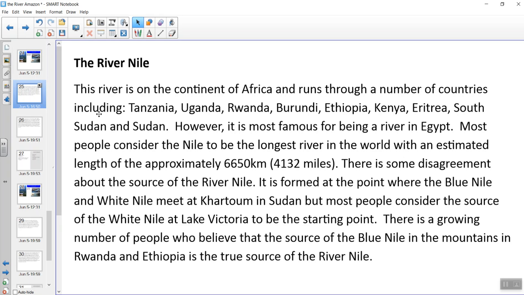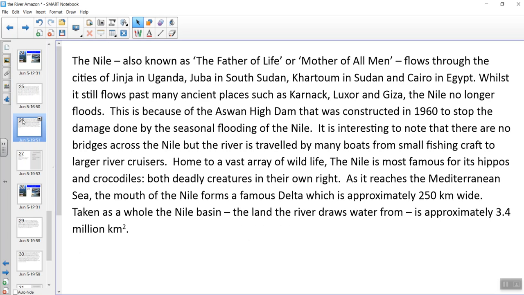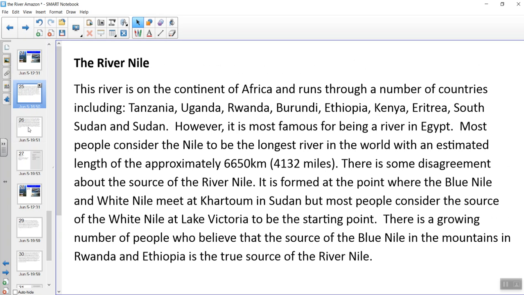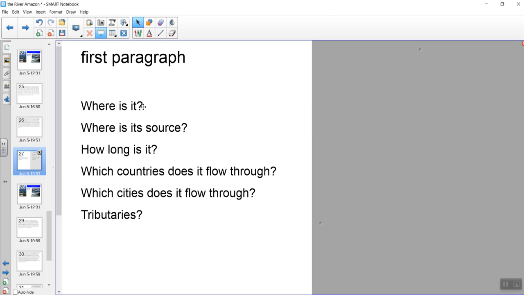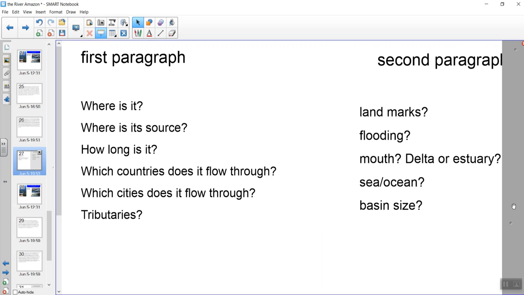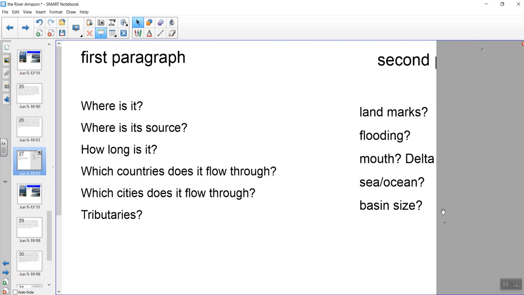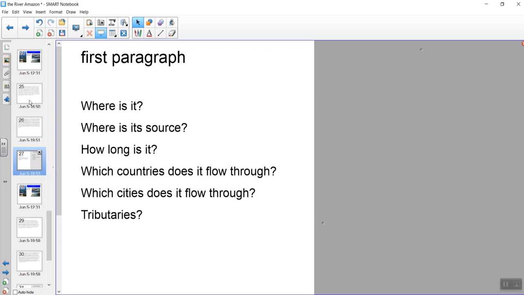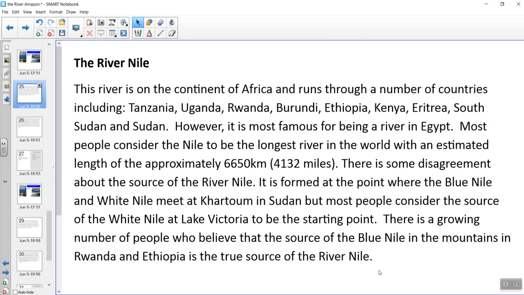So what I've done is I've written about the River Nile and I've written about it in 2 paragraphs. And in those 2 paragraphs, I've said things like where is it, what's its source, how long is it, what countries does it flow through, what tributaries does it have. And in the second paragraph, I've mentioned things like are there any landmarks, does it flood, is the mouth a delta or an estuary, what ocean does it flow into, what's the size of the basin. So I'm going to read it. You can listen to it with me or you can read it for yourself.